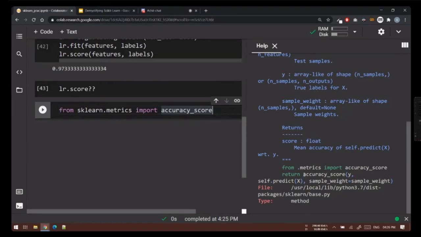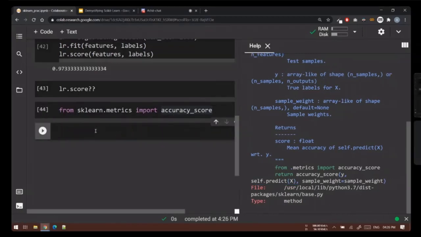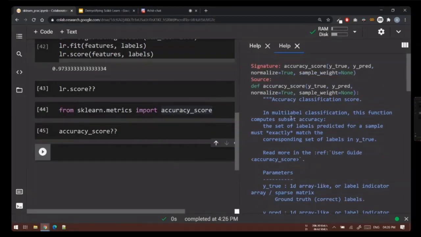Once we have accuracy score, it's passing y and self.predict. If you look at accuracy score, it takes 2 values: one is y true and one is y predict. y true is basically the true value of your data, the true labels that you are trying to train your model for. Here, our y true is basically labels.